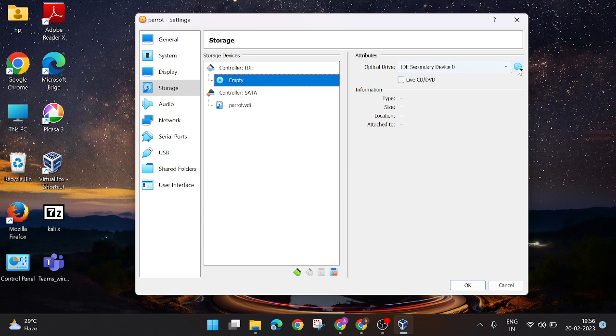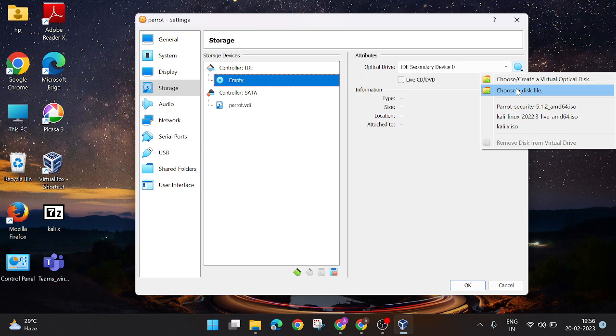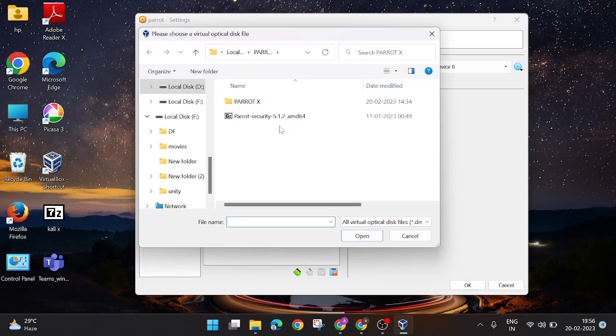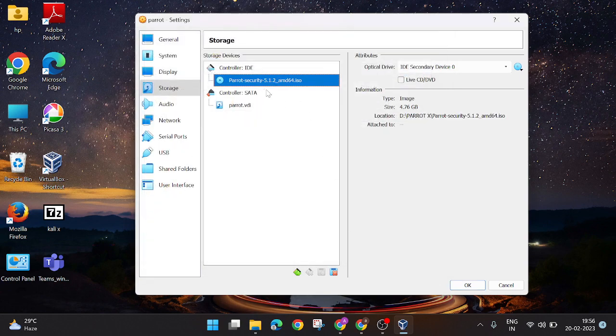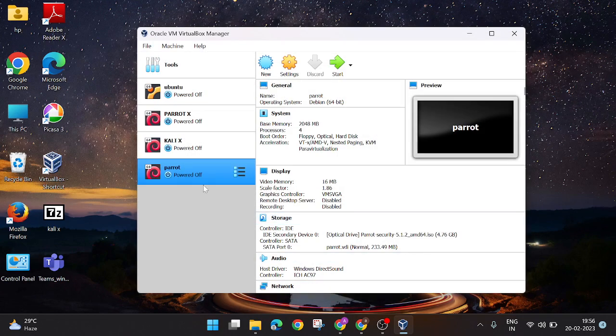Now we'll add a file. Click on this empty file. Add, select the disk icon. Choose a file. So this is the file we have downloaded. Now we'll click on this and open. So this has been added to the controller. Now click on OK. Okay, so we are good to go now.